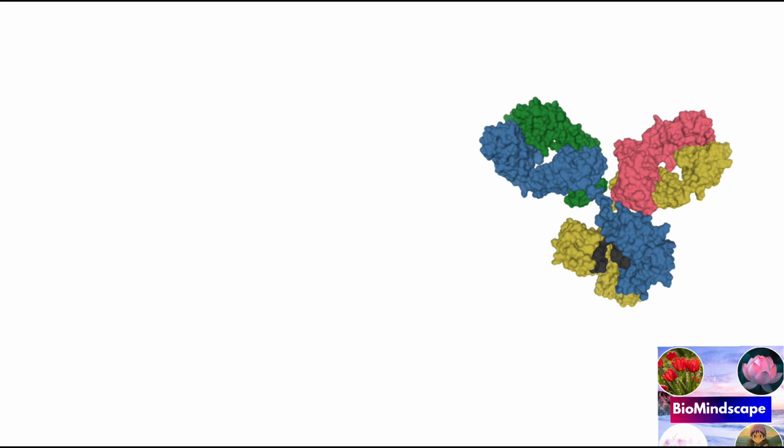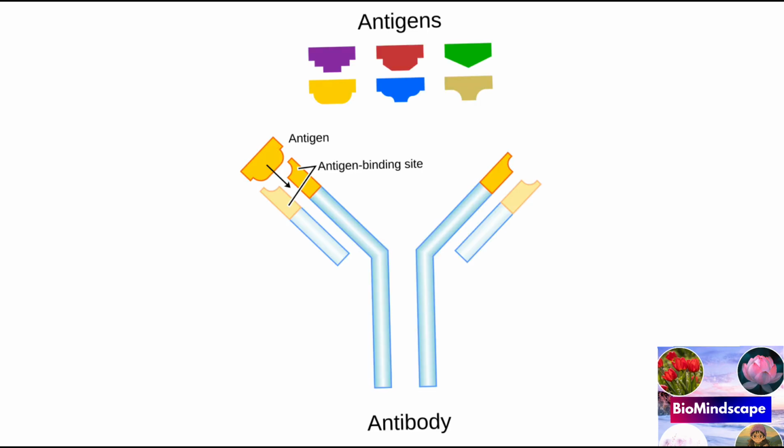An antibody has a stem called the Fc portion, which comprises the halves of the 2 heavy chains, and 2 prongs, the amino acid sequences that bind the antigen. So the amino acid sequence of the Fc portion is identical, that is, constant for all the antibodies of the same class. In contrast, the amino acid sequence of an antigen binding site varies from antibody to antibody in a given class.